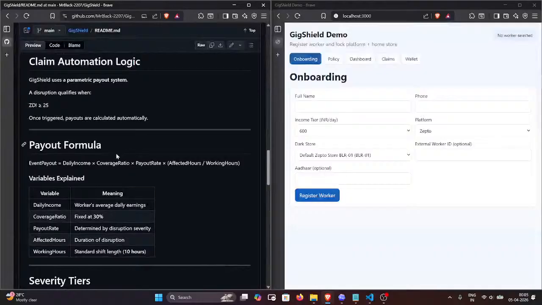So here I'll show you our formula. This is our formula: daily income times coverage ratio. The coverage ratio is fixed at 30%. The payout rate has multiple components inside it; it has many variables of its own as well. The payout rate depends on the past values in that specific zone.